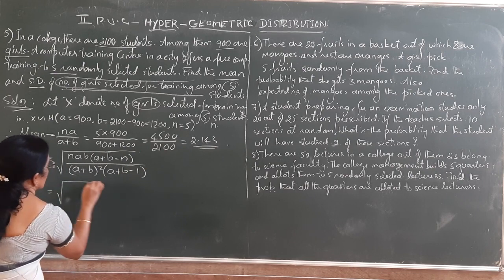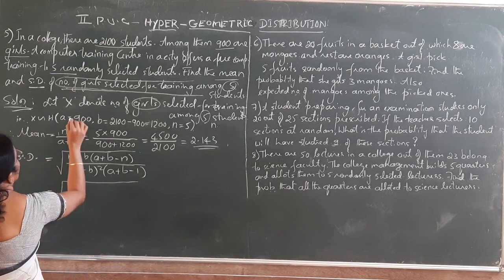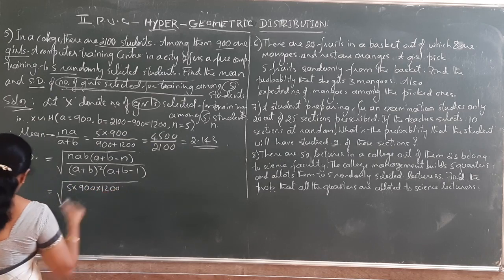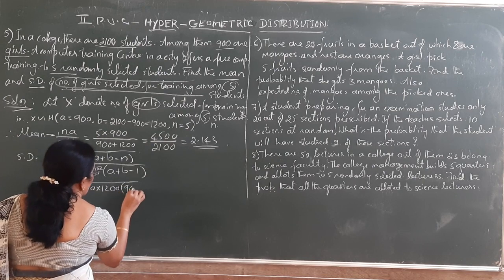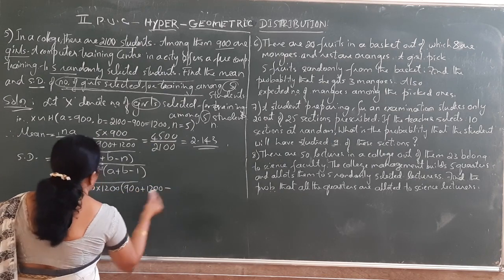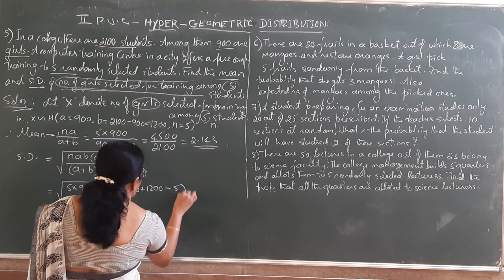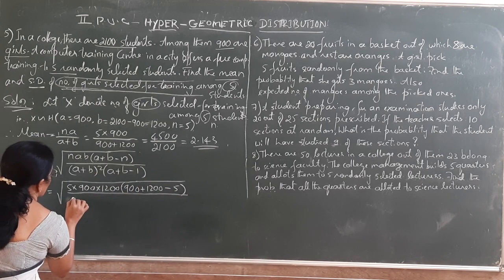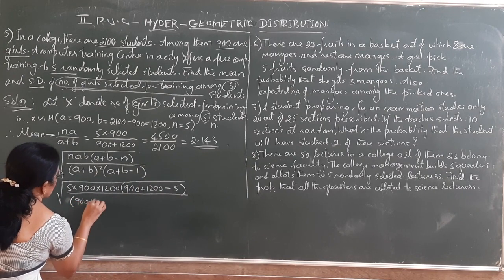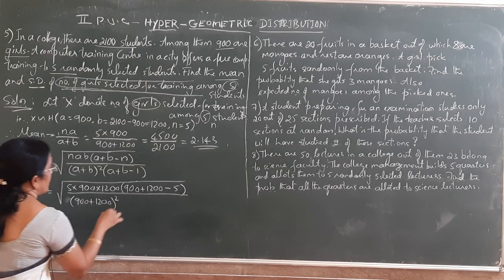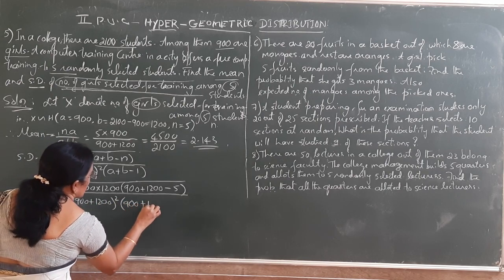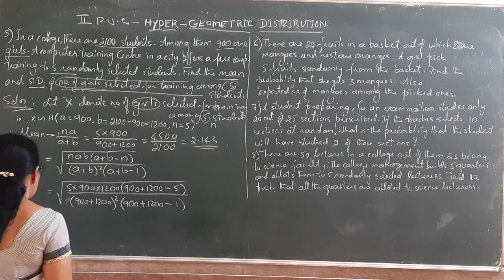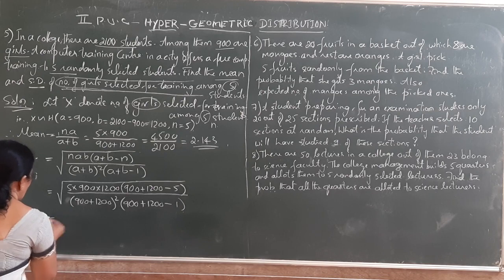Substitute the values: N is 5, A is 900, B is 1200, A plus B is 900 plus 1200, minus N which is 5, divided by (A plus B) whole square, that is (900 plus 1200) whole square into (900 plus 1200 minus 1). This is the substitution, and once you have substituted the values, next simplify.